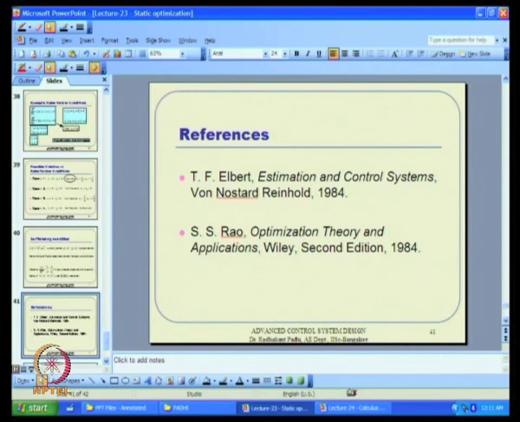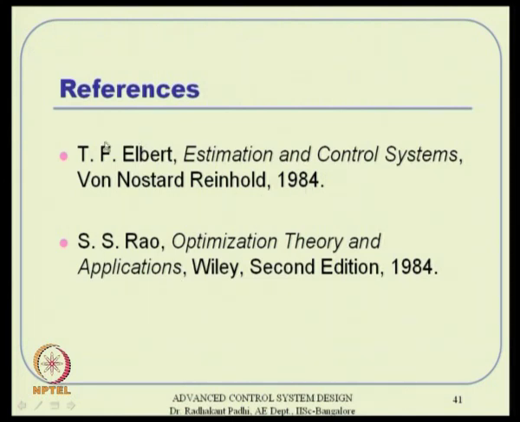For this particular lecture I have taken these two references. One is Estimation and Control of Systems. This has a nice appendix where all these conditions are discussed nicely. And if you are interested in a lot more detail about optimization theory and associated algorithms, there are many books, and out of those this one book is also a good book.